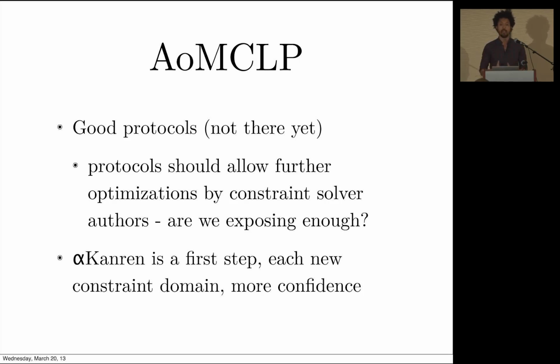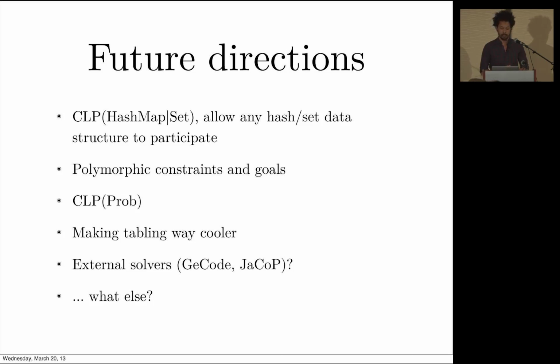So it's often a question of, are we exposing the right things? Are we exposing enough? So again, I just want to say I'm excited about the talk about alphaKanren because this is a new constraint domain. We have to make some very interesting changes. With each new constraint domain, our confidence that we have the right set of protocols sort of increases. So I'm very much excited about the future. So future directions, things that I would like to see.